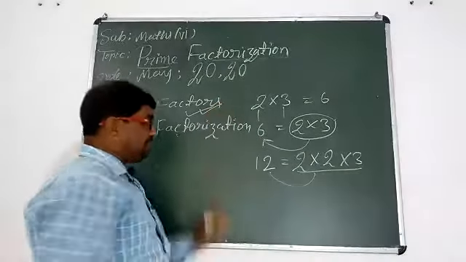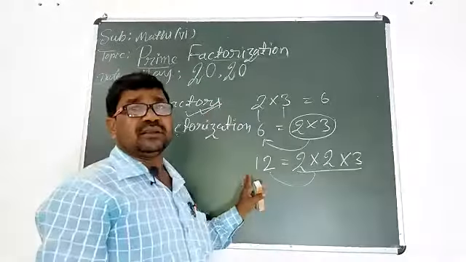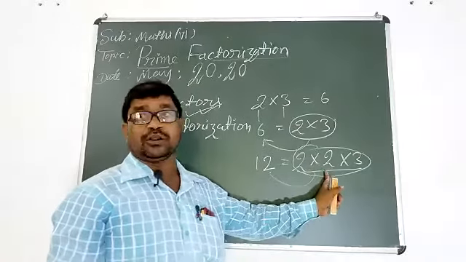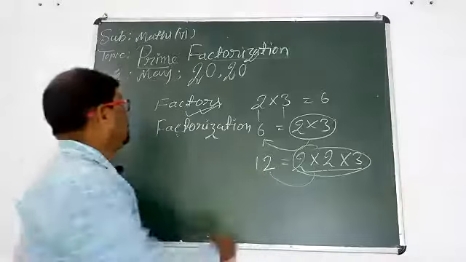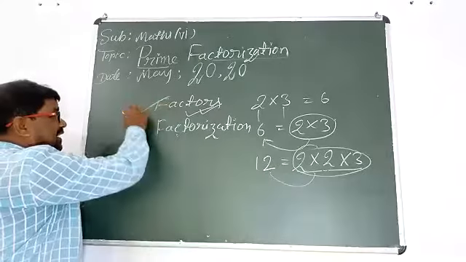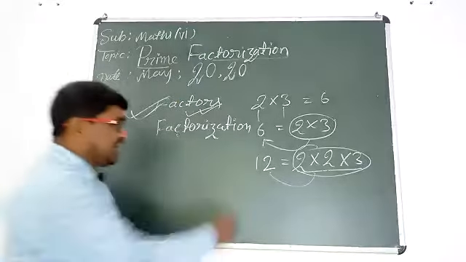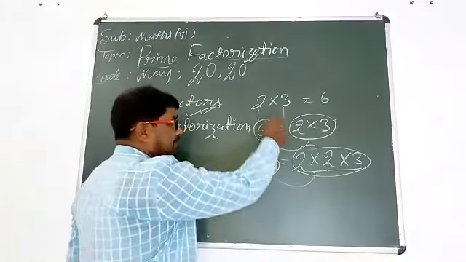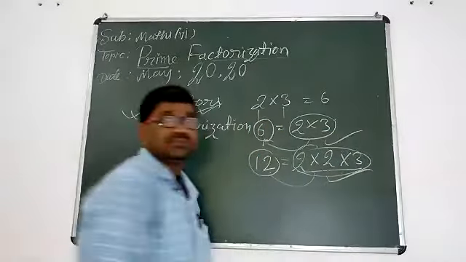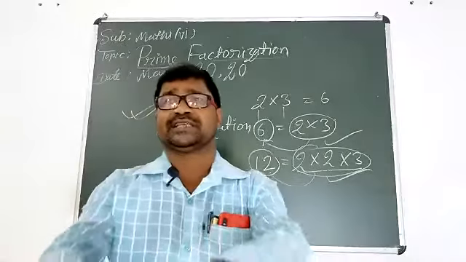Factors means if you are writing number 12 in this way, these are the factors of 12. Take my finger always and listen carefully. They are called factors of 12. In this way, you can understand the word factors. Now, factorization, writing this type of number in these ways, that is called factorization.